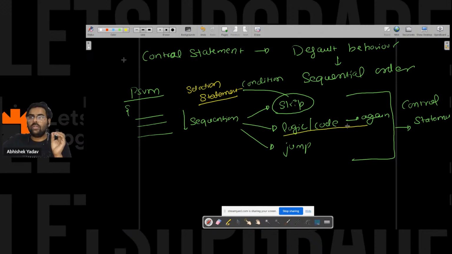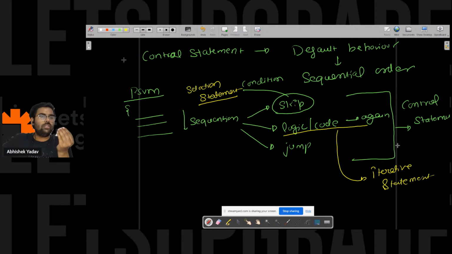And if you want to execute the same logic or the same code again and again, then you have to use an iterative statement here. Iterative statements are what? The loop part, that is your for loop, while loop, do while loop. And the jump is what? When you have to jump from one part of a code to another part, or you have to move out of the loop, then you can use a jump statement. So you have return, break, continue here, right? So let's start with the selection statement first, right?